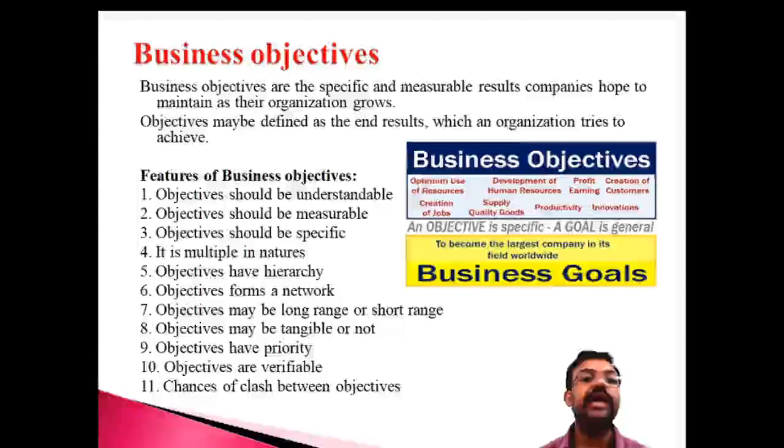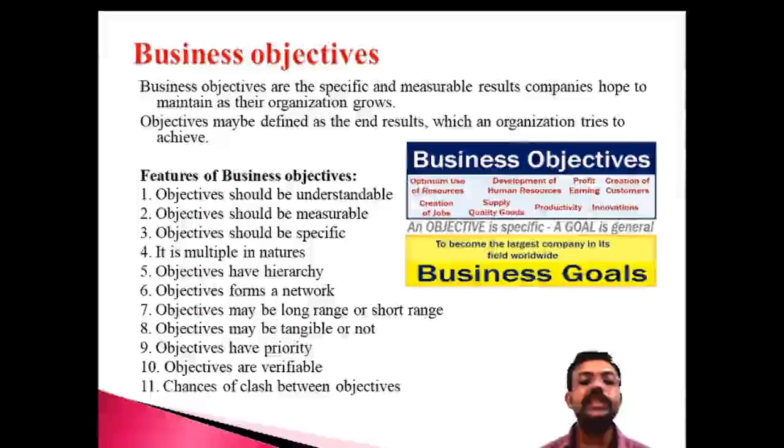And objectives have a hierarchy. There is an order: which one is the best objective? Suppose an organization has two objectives. Which one is the higher one? There must be a hierarchy. Where an organization has two or more objectives, you must define which one is the most important and most significant to the organization. That means the hierarchical level is very important. Another one is that objectives form a network, meaning the interconnection between sub-objectives. The objectives are interconnected with other objectives. That sixth one is that objectives are interconnected.